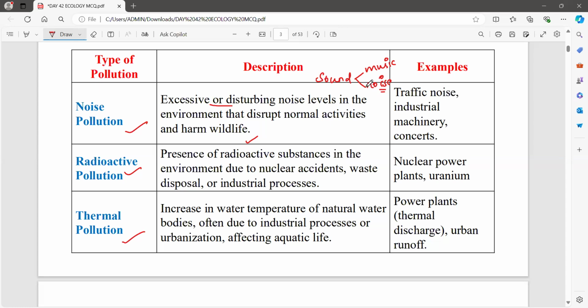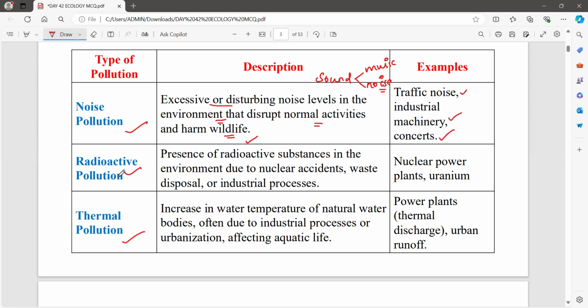If the sound causes disturbances to our ears and brain, we call it noise. That noise disturbs the environment, normal activities, and also wildlife. Some animals feel free only when there is no noise, so those animals are disturbed by noise pollution. Examples are traffic noise, industrial machinery, and concerts.